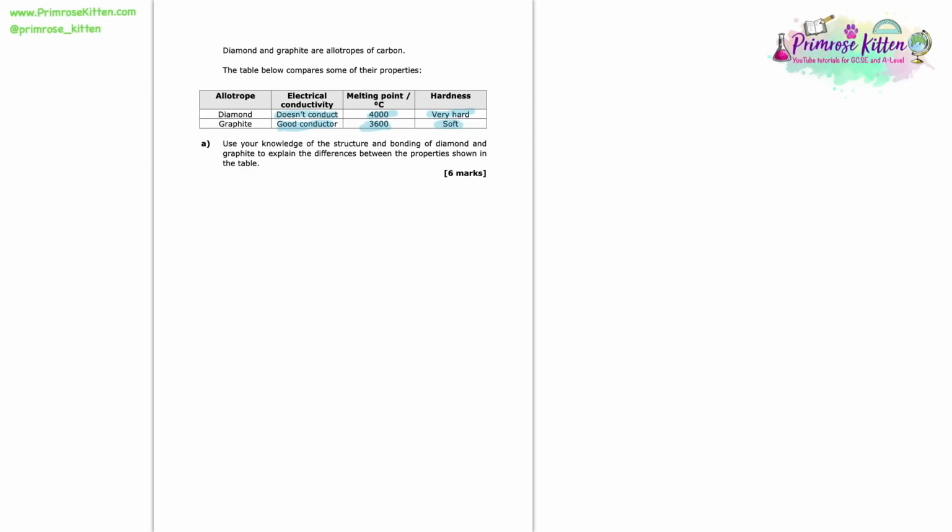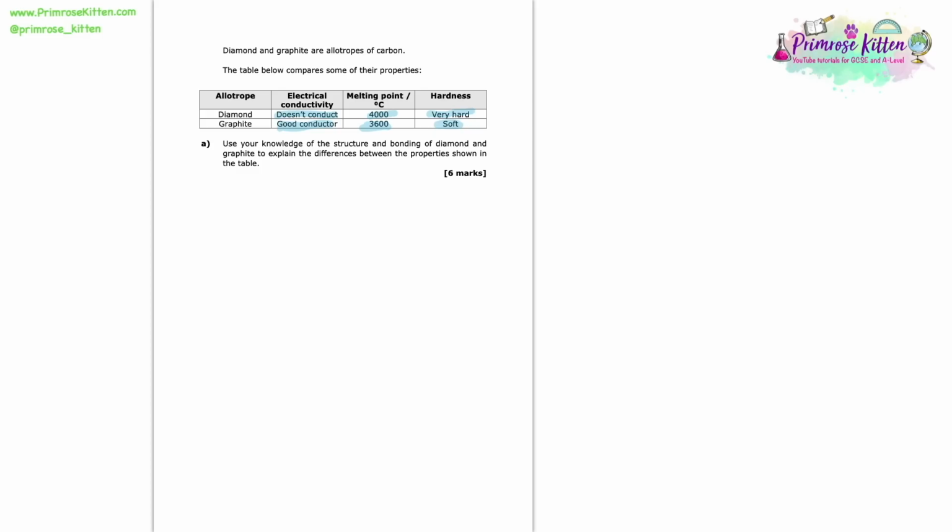Now these 6 markers are a little bit different to a normal question. Because with a normal question you would think, oh, it's a 2 marker or a 3 marker, you need to give that many marking points. You need to say that many significant things to get those marks. And here, although this is a 6 marker, certainly giving 6 points would be good, that isn't necessarily what's going to get you the marks. Because if you gave 6 marks about diamond, you probably wouldn't actually get many marks.